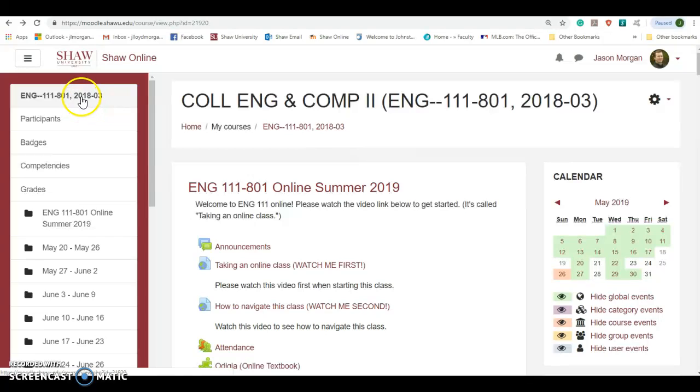You'll notice it says 2018-3. This is actually the third semester of the 2018-19 year. You are in the right place. Yes, official online summer 2019.